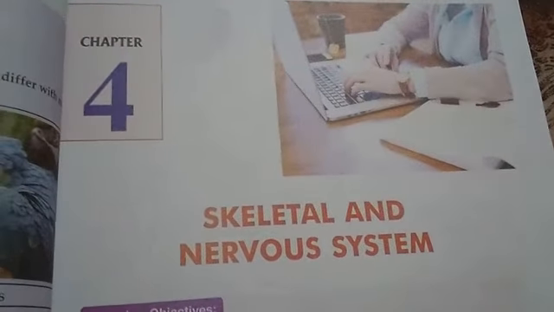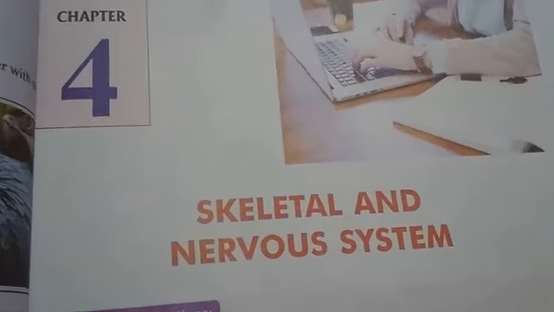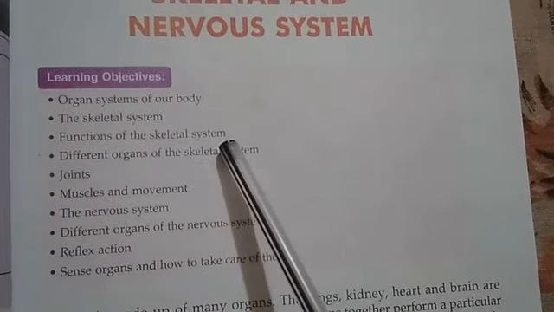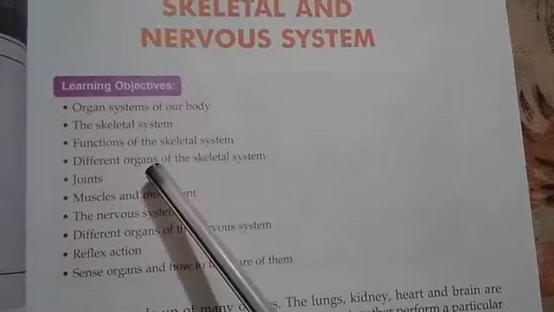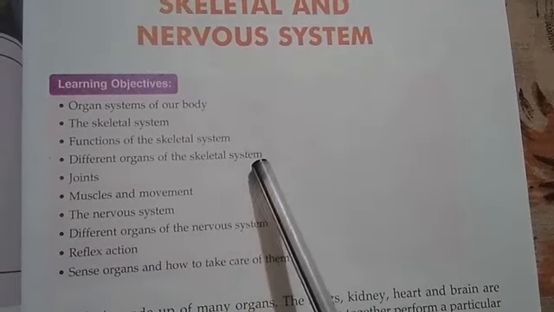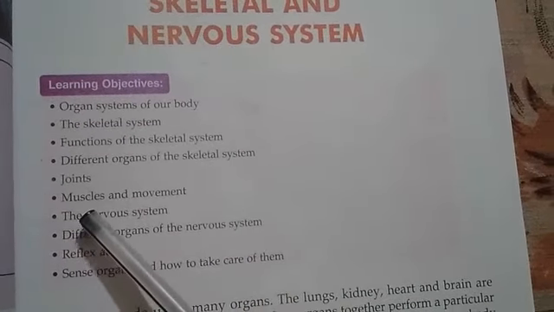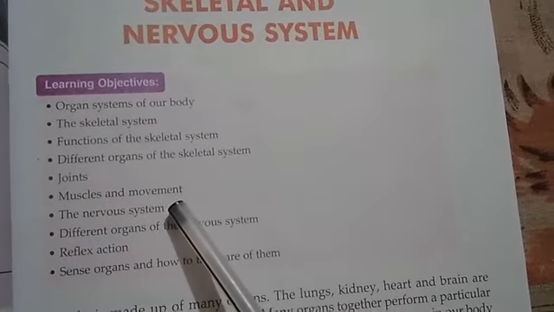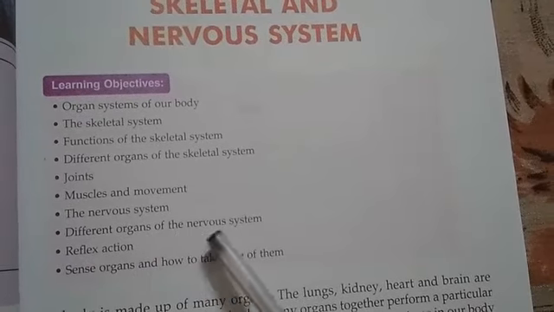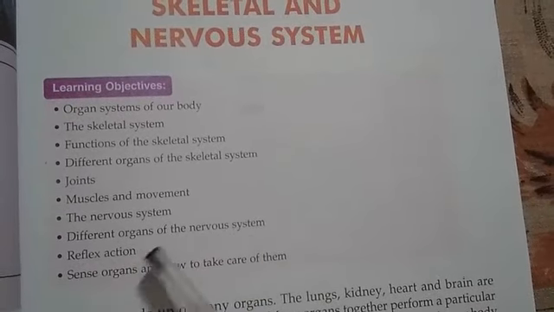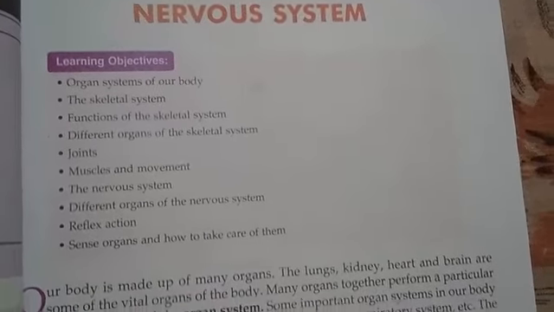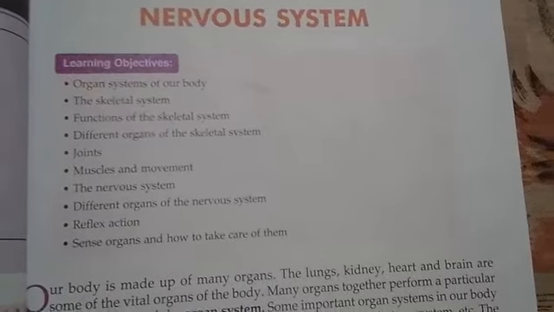What will we learn through this chapter? Organ system of our body, the skeletal system, functions of the skeletal system, different organs of the skeletal system, joints, muscles and movement, the nervous system, different organs of the nervous system, reflex action, sense organs and how to take care of them. Okay, so let's start the chapter.